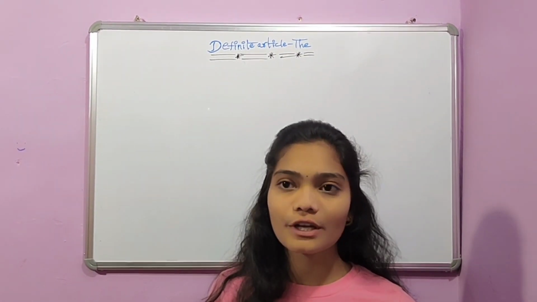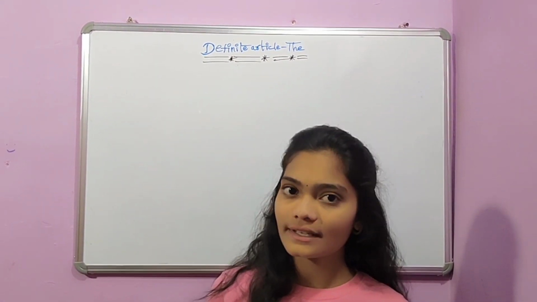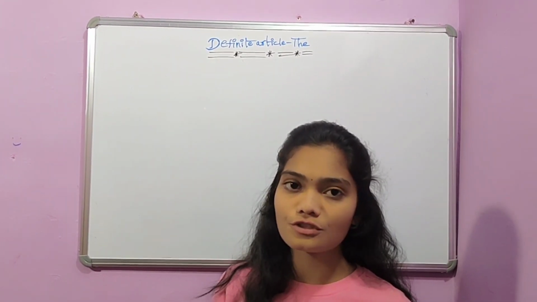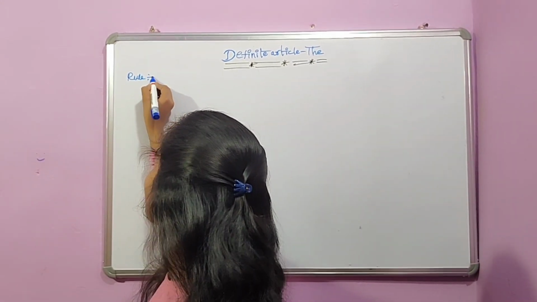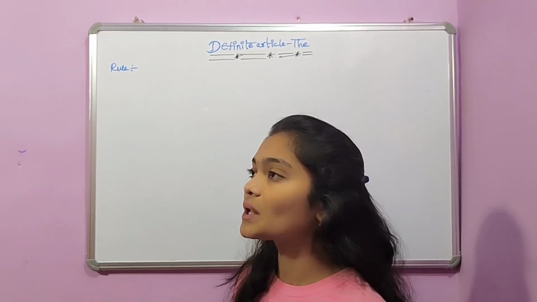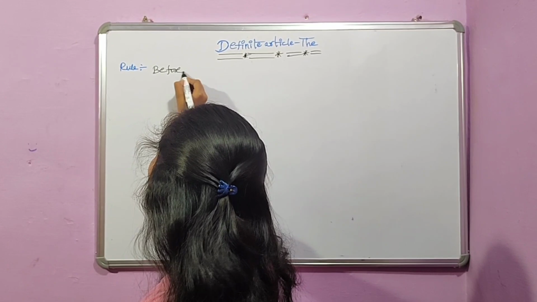In the previous video, we learned about indefinite articles a and an. Now we are going to learn about the definite article the. There are many rules regarding the uses of the article. Rule 1 is before the words that are repeated after they have been introduced once. That means we use the article before repeated words.